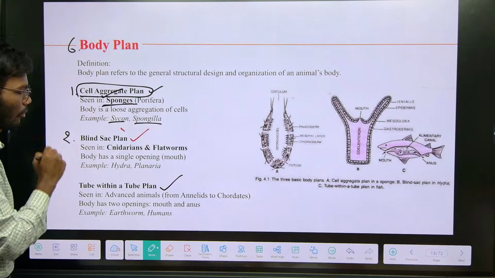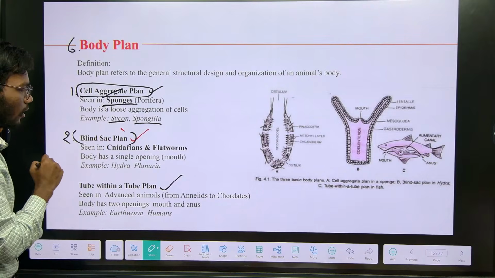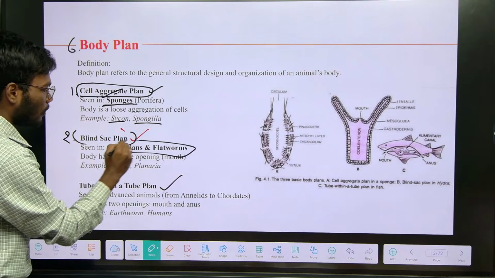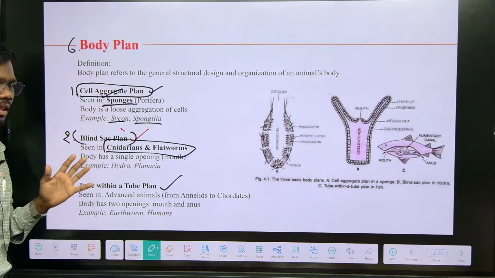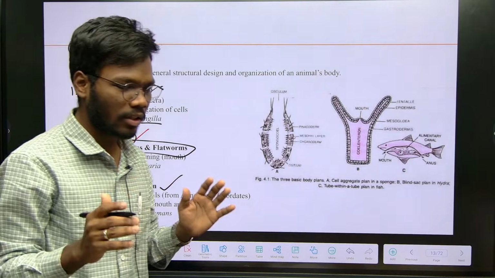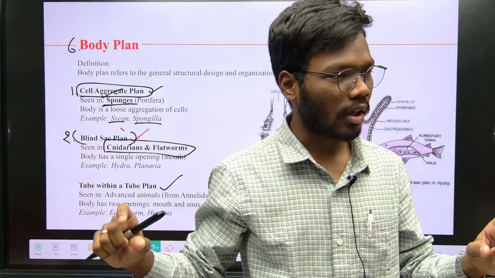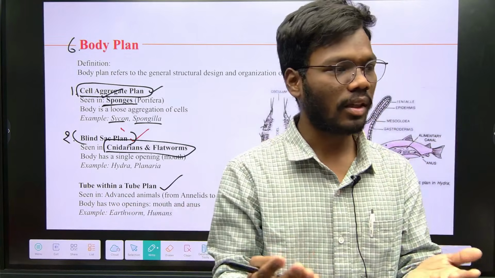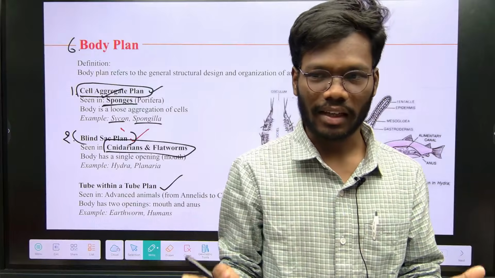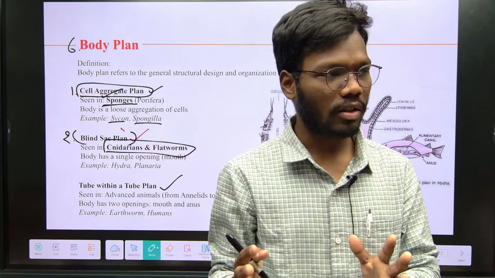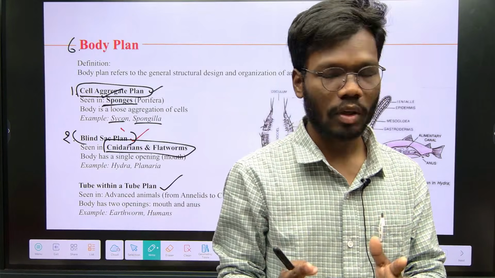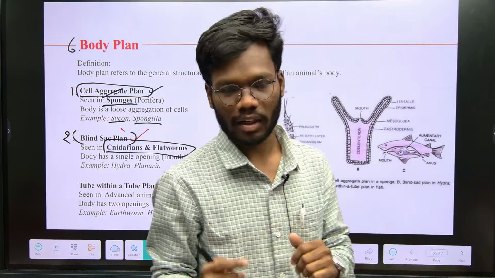The second type of plan is the blind sac plan, which is only present in cnidarians and platyhelminthes. There is no tube, there is no digestive system, there is no so-called complex organism. There is only one animal, inside there is a small cavity, a sac. That kind of organization is called blind sac, present only in coelenterates and platyhelminthes.